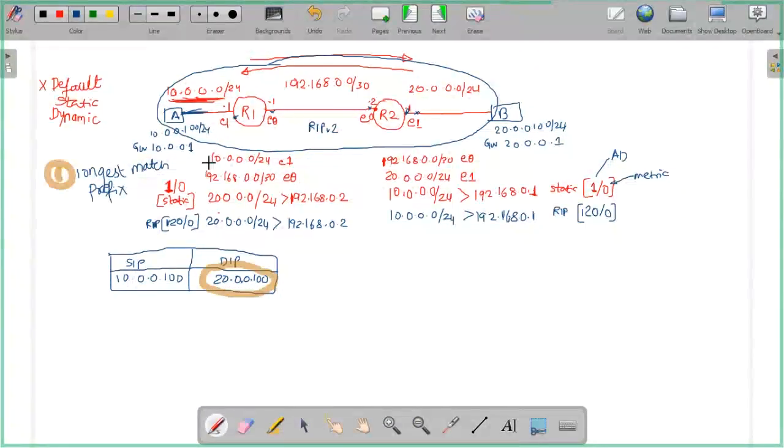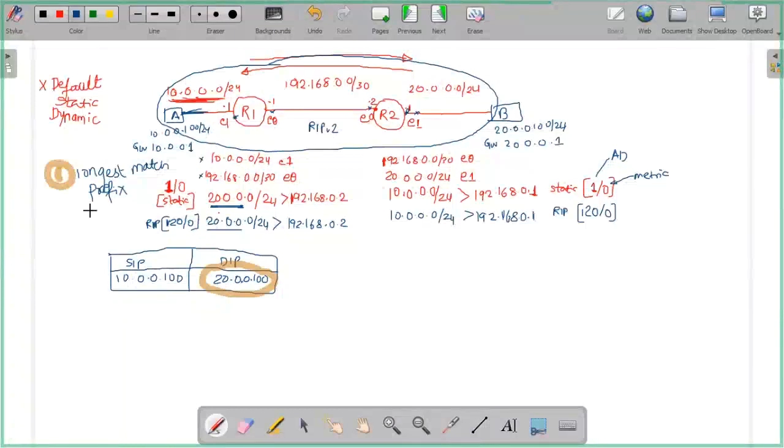Okay, let's see. 20, no, it is not there. Okay, 20, yes, 20 is there. Then how much? 0, 0, 1. Is there anybody with 20.0.0.1? Okay, 20.0.0, this is also there and this is also there. So now what happened?